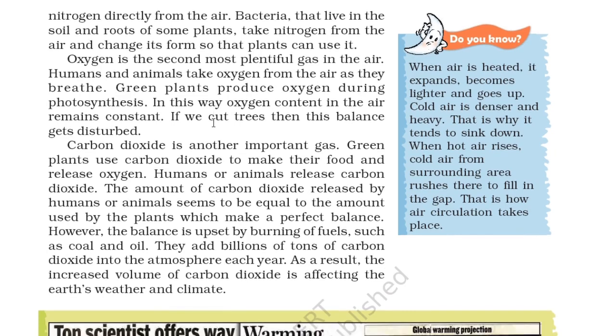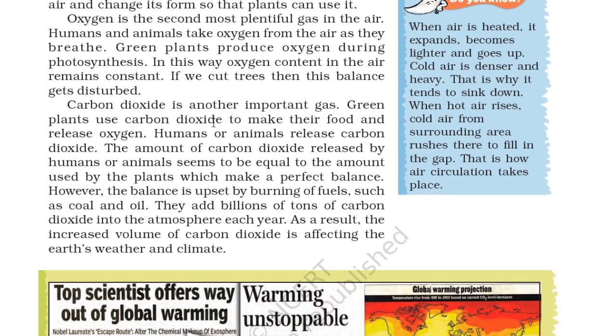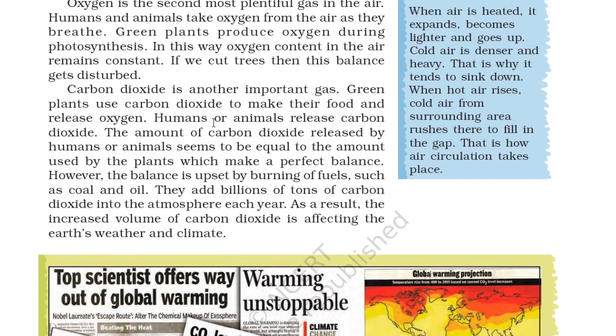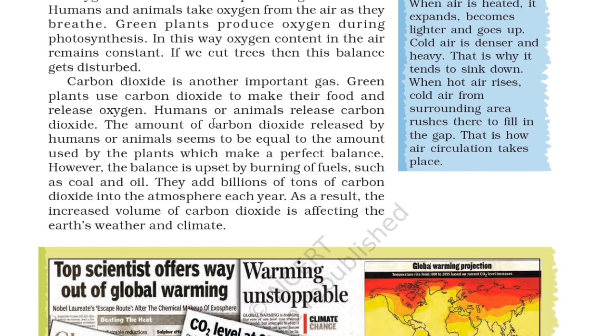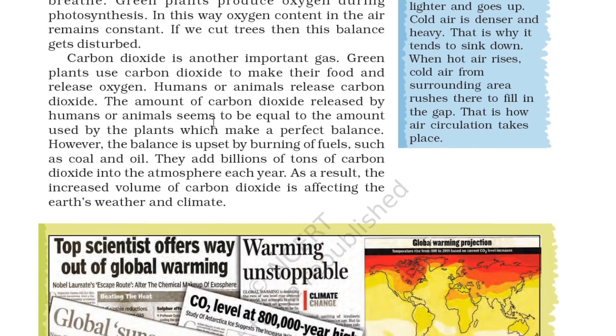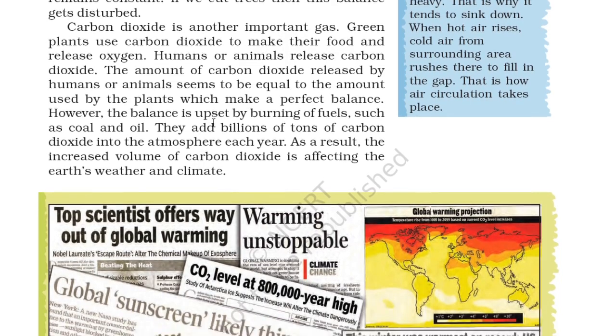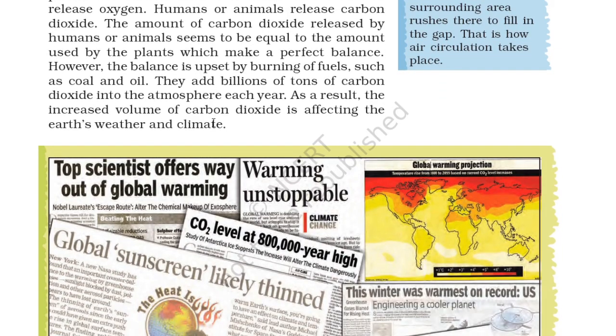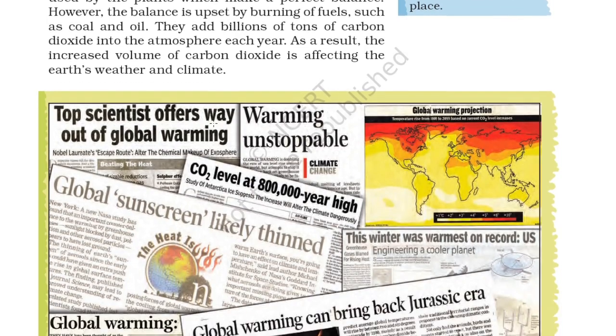Carbon dioxide is another important gas. Green plants use carbon dioxide to make their food and release oxygen. Humans or animals release carbon dioxide. The amount of carbon dioxide released by human or animals seem to be equal to the amount used by the plant, which make a perfect balance. However, the balance is upset by burning of fuels such as coal and oil. So they add billions of tons of carbon dioxide in the atmosphere each year. As a result, the increased volume of carbon dioxide is affecting the Earth's weather and climate.